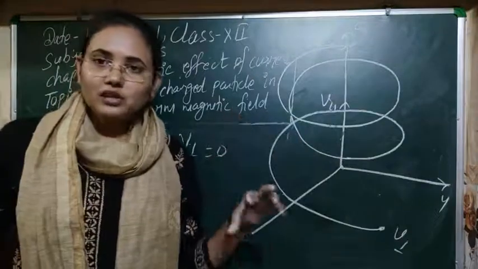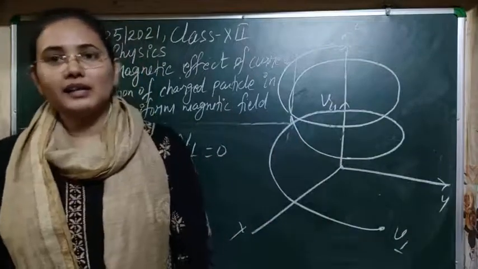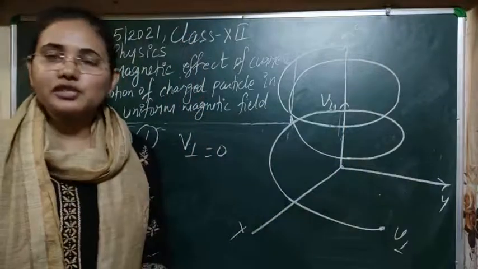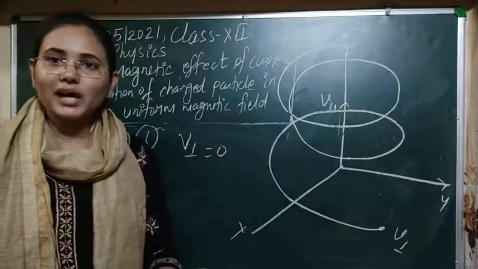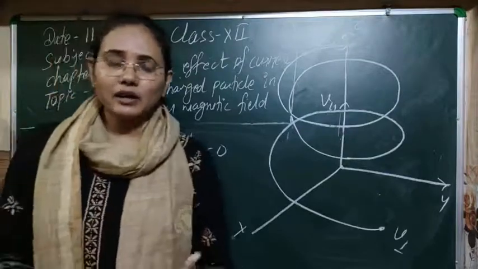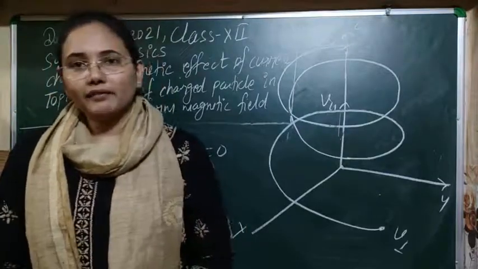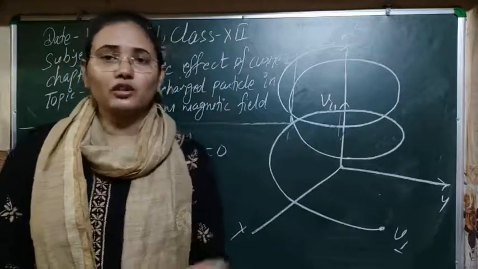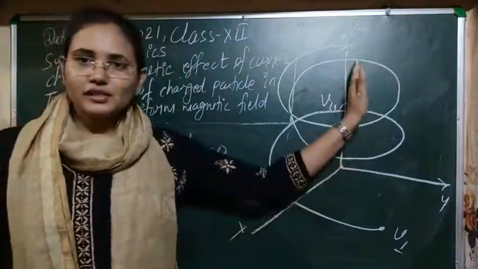The motion that remains is linear motion, so the particle will do linear motion along the Z direction. That was the first case that we discussed. Whenever the particle moves along the magnetic field, it will not experience any force, and it will do linear motion along the magnetic field. So you can see that case from here.